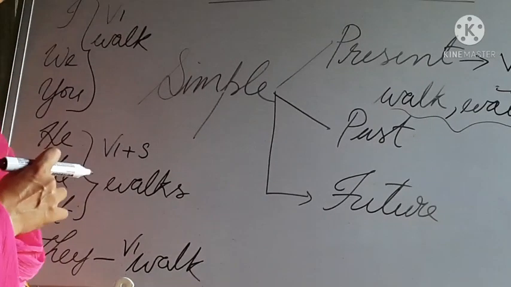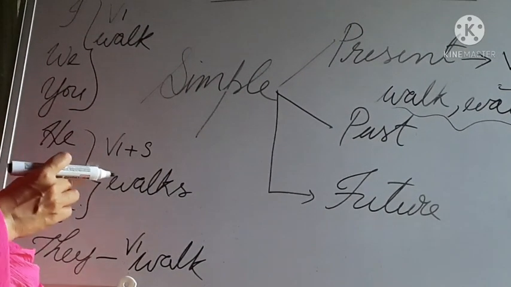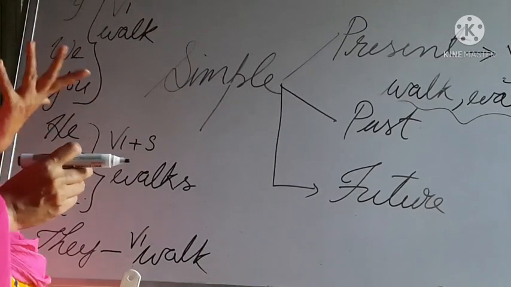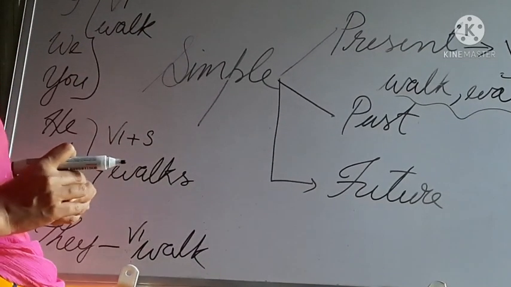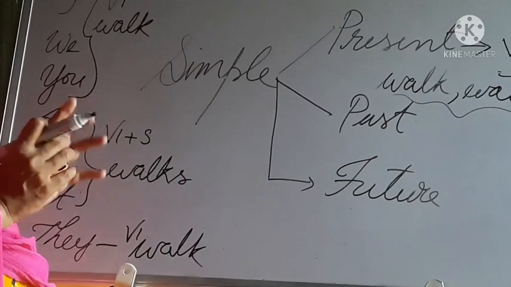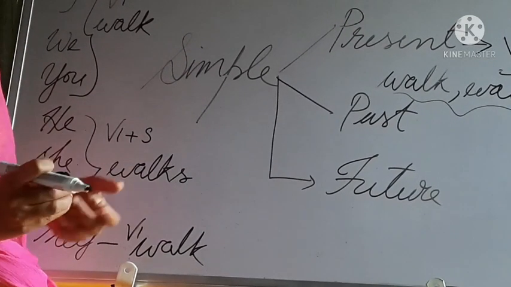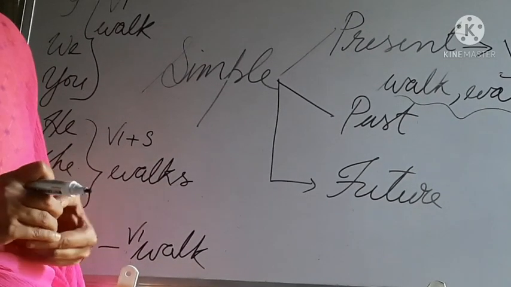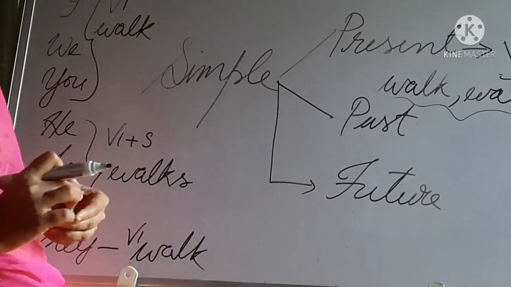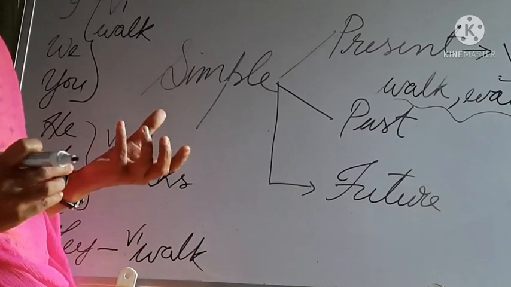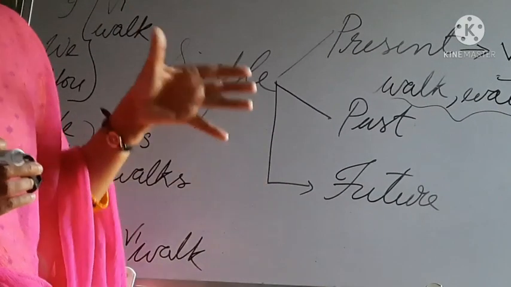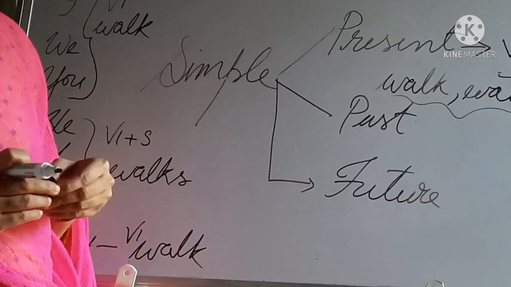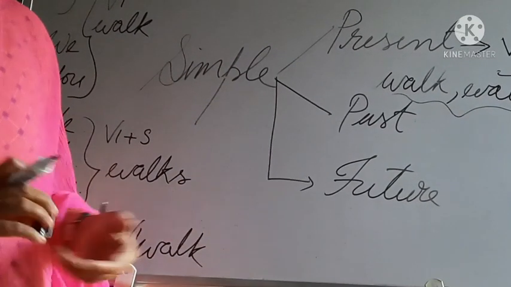So you have to note down all these things and study very well. Instead of he, you can give a name, for example, Arun. Arun walks. Instead of she, you can give a name, that is Arunima. So Arunima walks. Then what about it? It can be a non-living thing or a living thing, so naturally we can use the name of an animal. So it is, the cat walks.